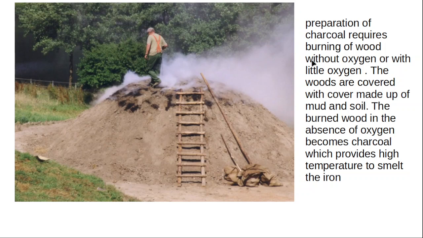To get charcoal, first we have to place all the wood on the ground, and later you should cover all the wood with soil and dust, and then you have to burn the wood. I mean, you have to burn the wood with little oxygen, because once the wood is covered with soil, very little oxygen will be transferred to the wood. Therefore, if wood is burned in the presence of very little oxygen, the wood becomes a kind of coal called charcoal. The charcoal will give very high temperature.